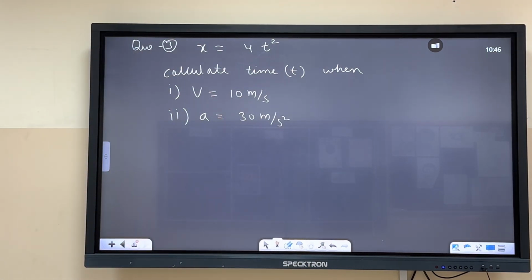Okay, so we have to calculate time when velocity equals to 10 meter per second and acceleration equals to 30 meter per second square. My dear friends, do it. Mustafa, yes, you know it. Pause the video and do it. Just do it. Done? Did you all pause the video? Did you? So why don't you stop this to doing this? Very annoying it is.